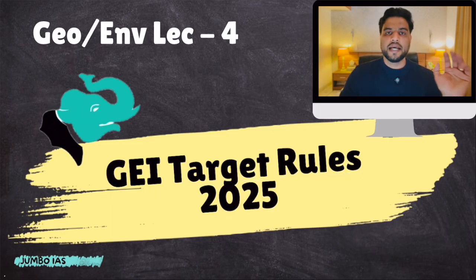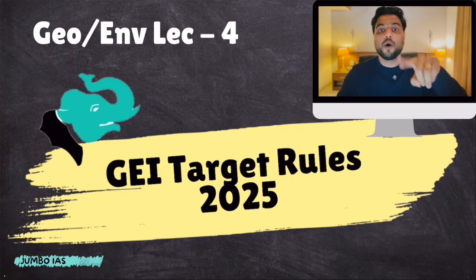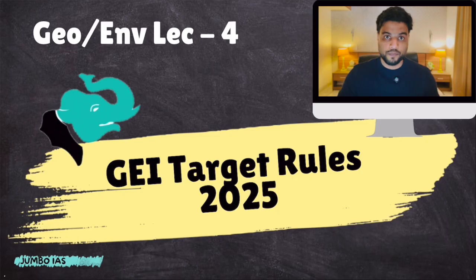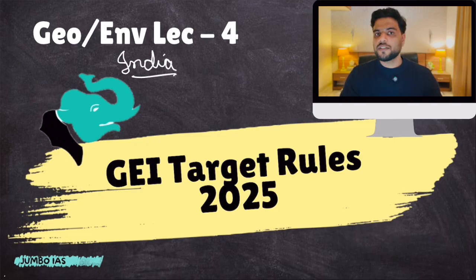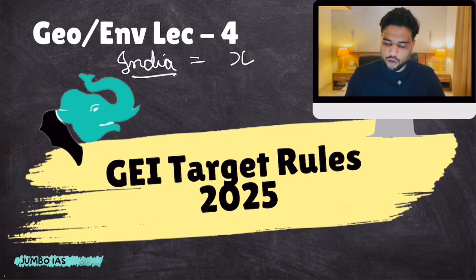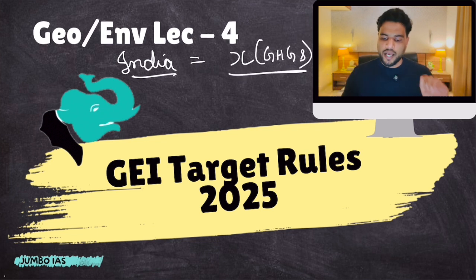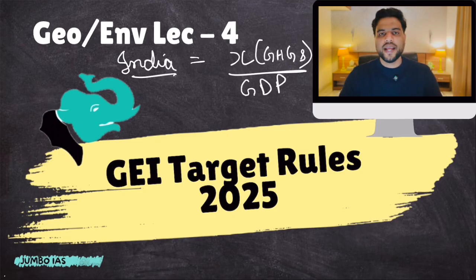Emission intensity basically defines how much greenhouse gas you are emitting per unit output. Now, what does that mean? If we are talking about emission intensity for India, the entire country, generally it is measured as a percentage of GDP. So I'll tell you how. Let's suppose that India emits in 1 year a total of X amount of greenhouse gases. This is India's total emission of greenhouse gases. When you divide it by GDP, you get the emissions intensity of GDP for India.